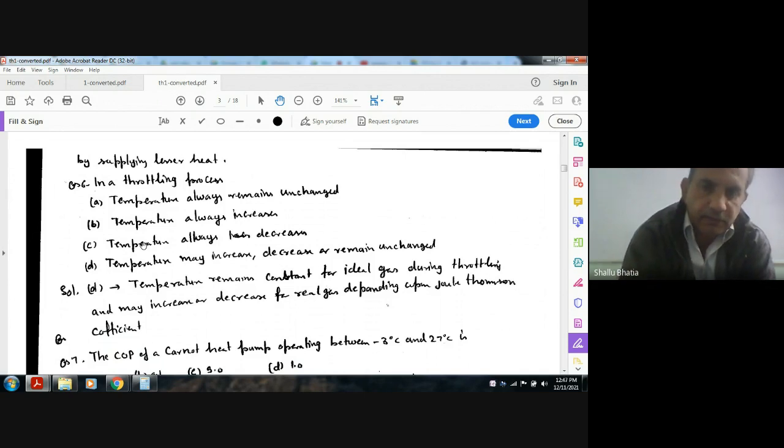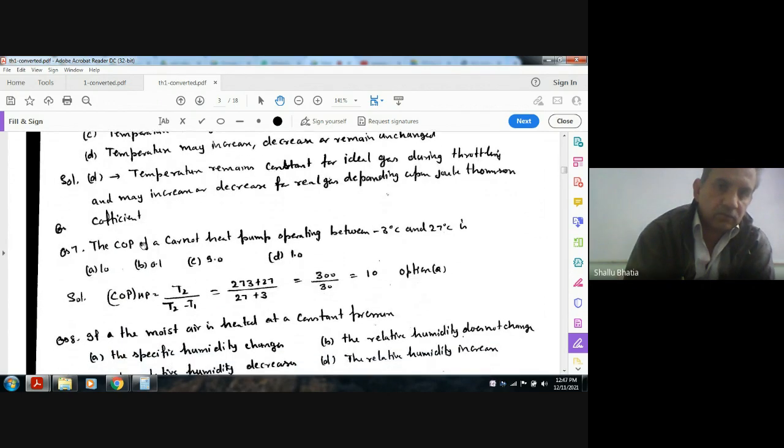In a throttling process, expansion takes place and pressure decreases. But the temperature may increase, decrease, or remain unchanged depending upon the Joule-Thomson coefficient of expansion, which is given as del T by del P, or curly T by curly P at constant enthalpy. When the Joule-Thomson coefficient is positive, a cooling effect is observed, and when it is negative, a heating effect is observed. When it is zero, there is no temperature change. So the answer is D: temperature may increase, decrease, or remain unchanged.